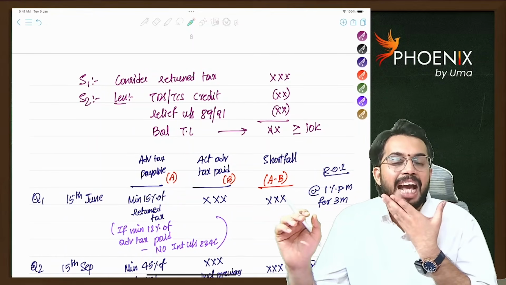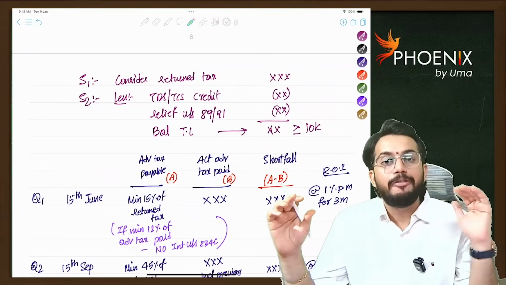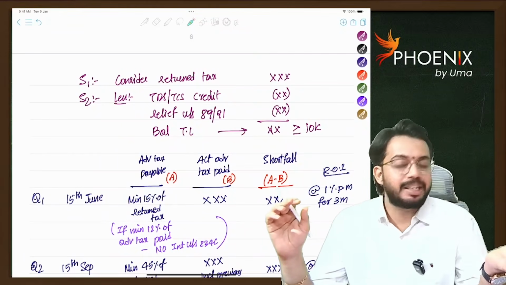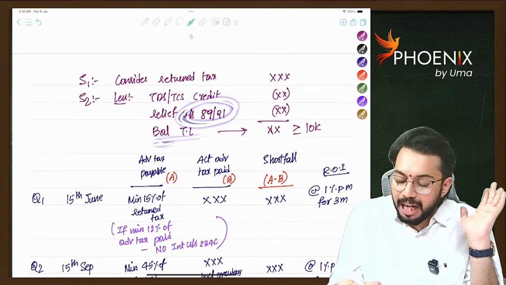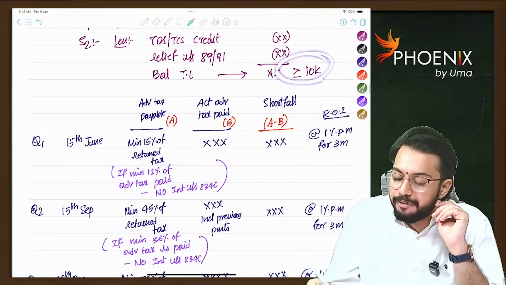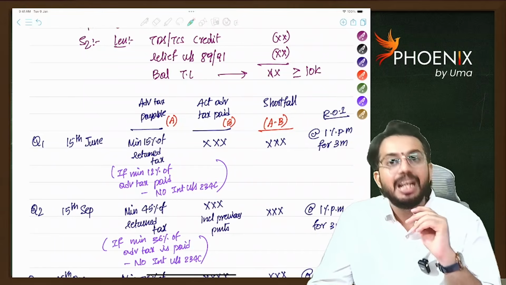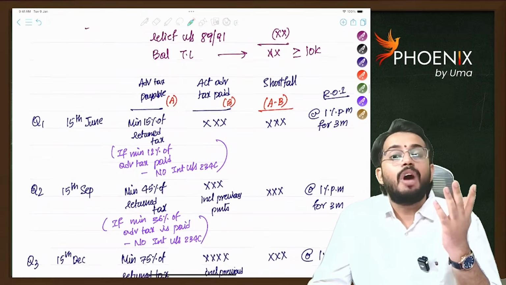Returned tax means tax on returned income. So you will take tax on returned income. From that, you will take TDS or TCS credit. You will claim relief under section 89 or 91. You will get the balance tax liability. Whatever balance tax liability is there, if it is greater than or equal to 10,000, then interest under section 234C gets attracted. So, what is the amount?